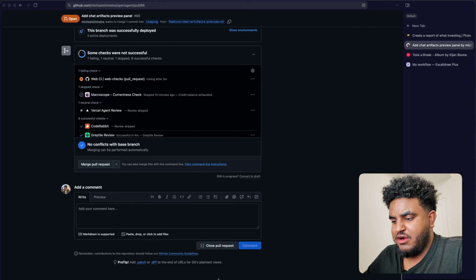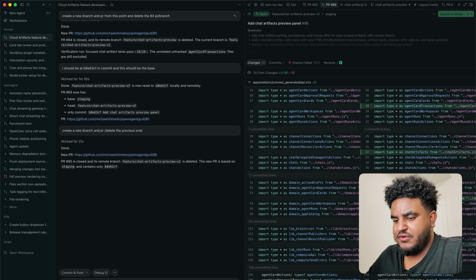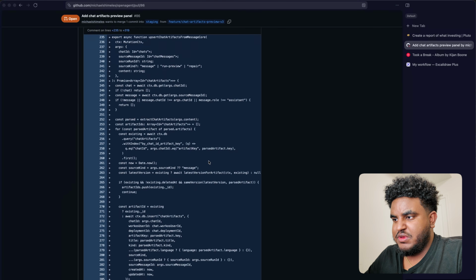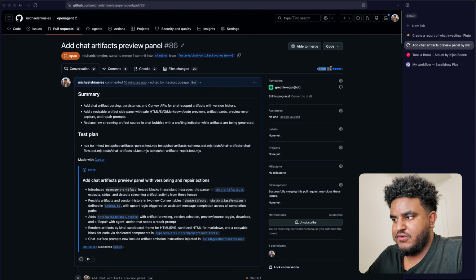Now, I could just fire off the grep loop here, right? And to fire off the grep loop, all I would do is /grep loop. But in my humble opinion, this PR is a little too big, right? It's over 2,000 lines. So what I'm going to do is as follows.